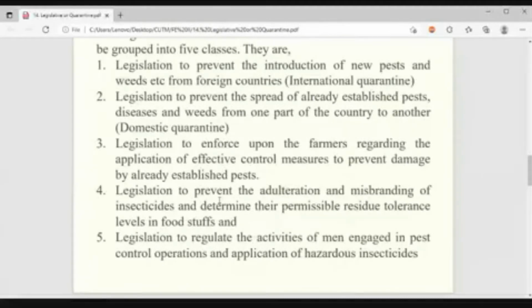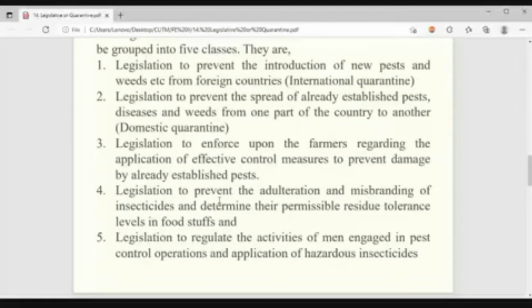Suppose one company is there, whatever, Nagarjuna, Syngenta, some company. What others are doing? Same composition, everything is the same, but misbranding. A new brand is created with the same kind of IPR, intellectual property right. Getting my point or not? So those kinds of things are happening. To prevent, regulate, or minimize those things, this legislative method will also act. Clear? Yes or no?